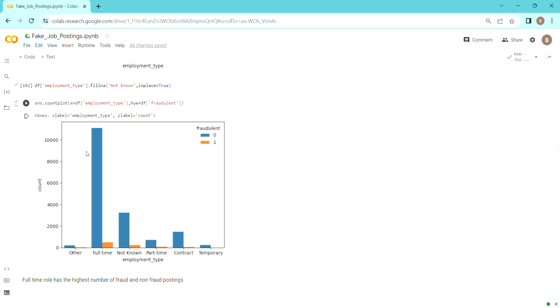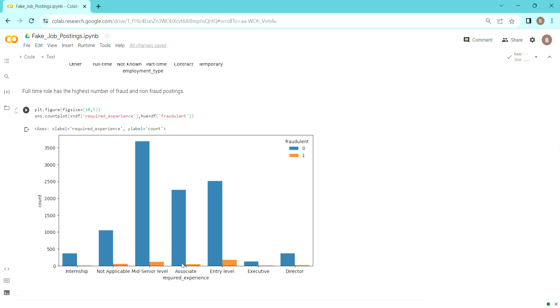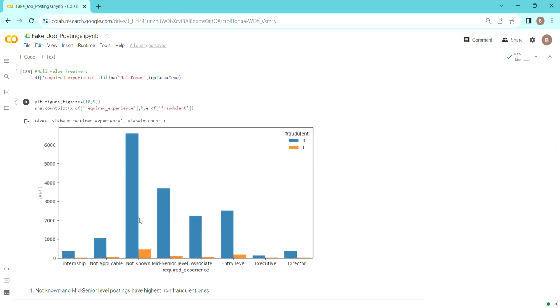And as we can see, for a lot of job descriptions, there is no mention of the employment type. And for those where there is no mention of employment type, we can see that there is a pretty high chance of being fraudulent. So let's go to required experience, and in required experience as well, we see that when it is blank, there could be quite a high chance that it could be fraudulent.